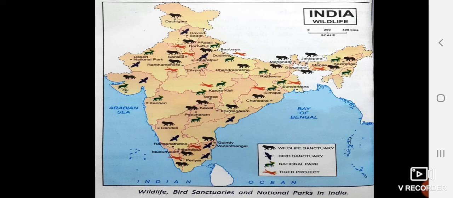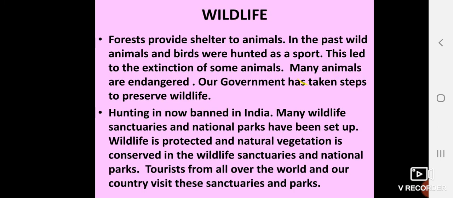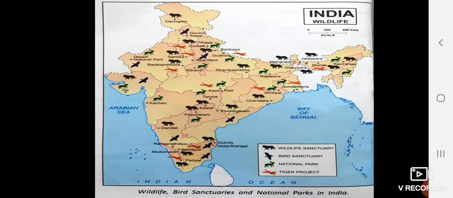So there are wildlife sanctuaries, bird sanctuaries, national parks, and tiger projects. I will tell you the famous ones which are in your book: Kaziranga, Manas, Sundarbans. Next, Vedanthangal and Mudumalai, which you have heard about in the previous chapter. Periyar, then Gir Forest, then Jim Corbett National Park. Ranthambore also. These are the famous wildlife sanctuaries, bird sanctuaries, and national parks.